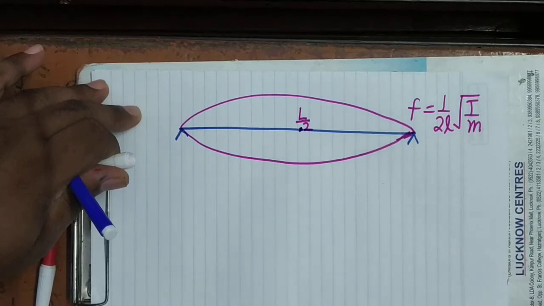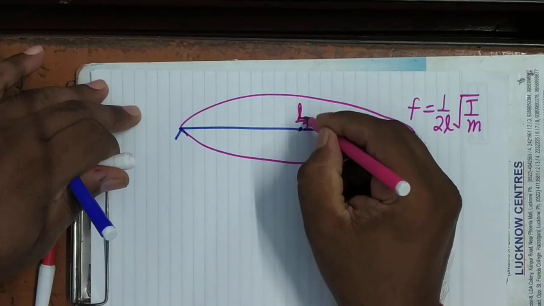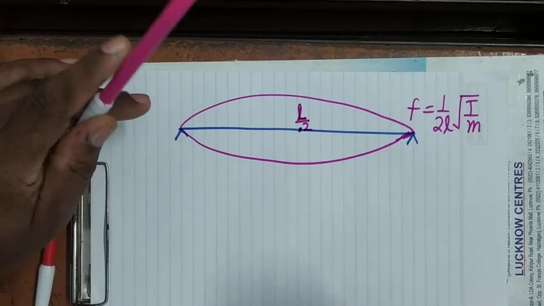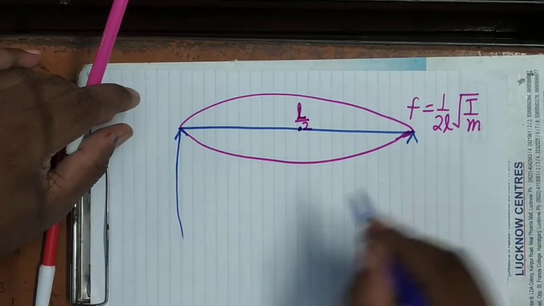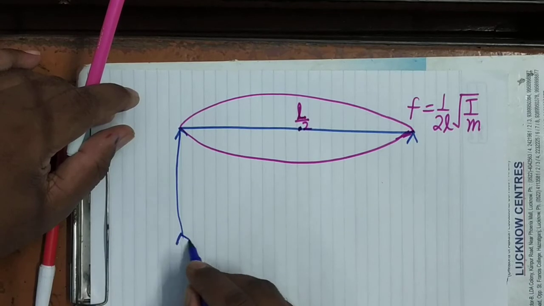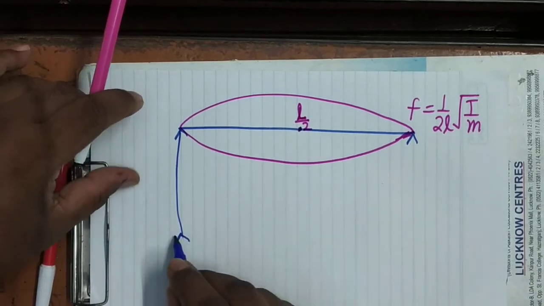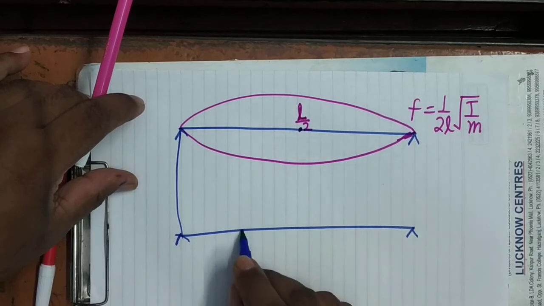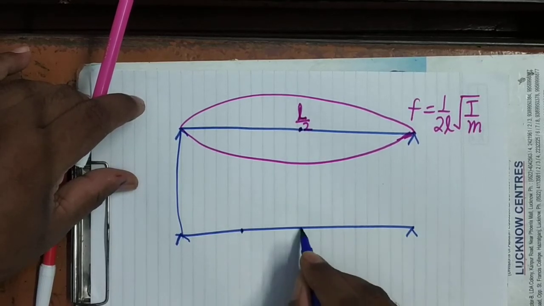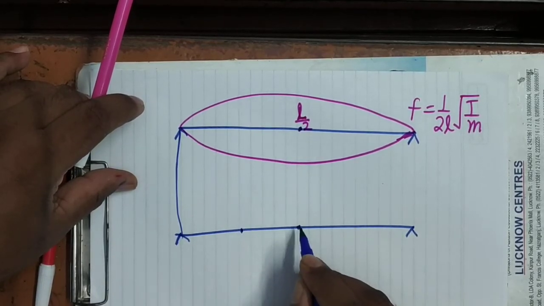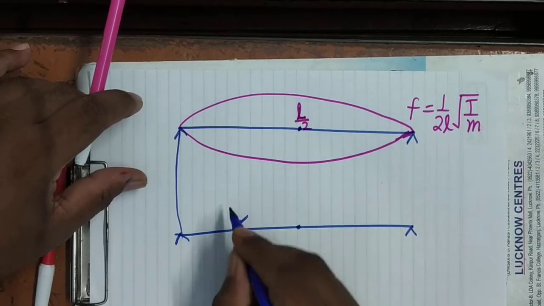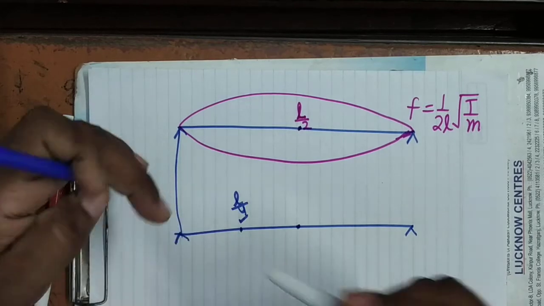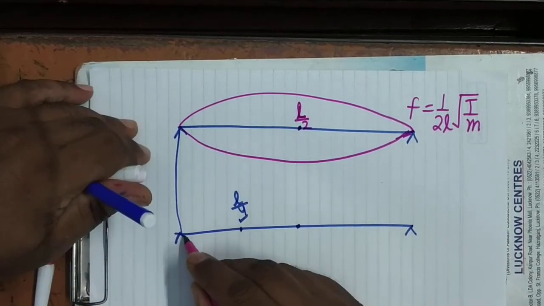But in place of plucking at the middle, L by 2, where the total length is L, if it is plucked at 1/4 from one end, you can see here, it is plucked now here at L by 4. Then what will happen? It will vibrate into two segments.